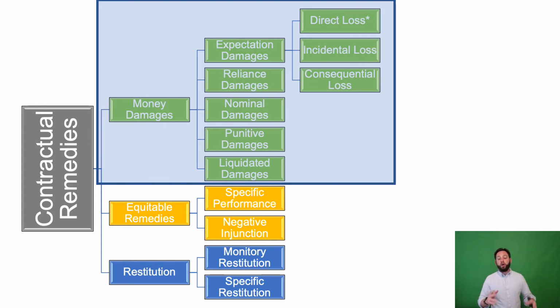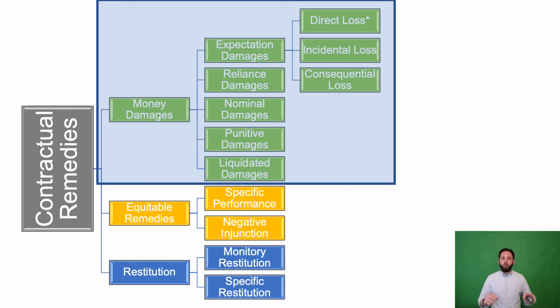Reliance damages are a bit different. They seek to unwind the transaction and put the party in the position it was in previous to the contract having ever been formed, returning any amounts invested or spent in reliance that the contractual promise would be honored. Nominal damages are just a token amount, something small like $1 or $10 that a court will require in order to show there has been a breach and a violation of a contractual obligation, but one that didn't result in any real injury or harm.